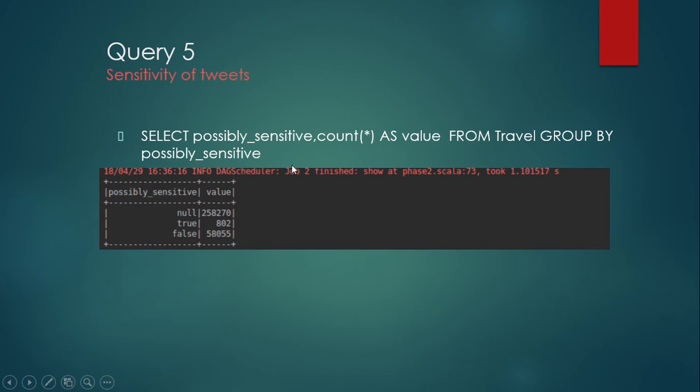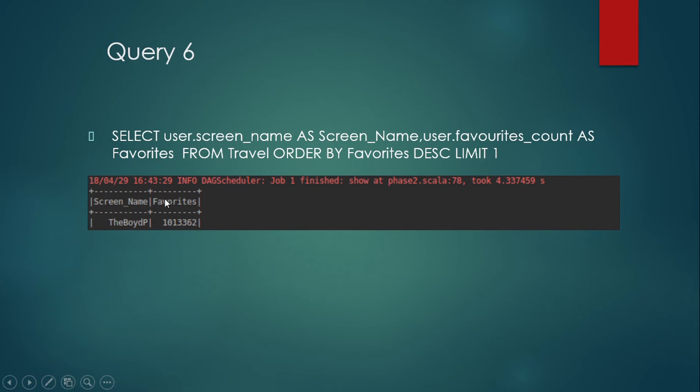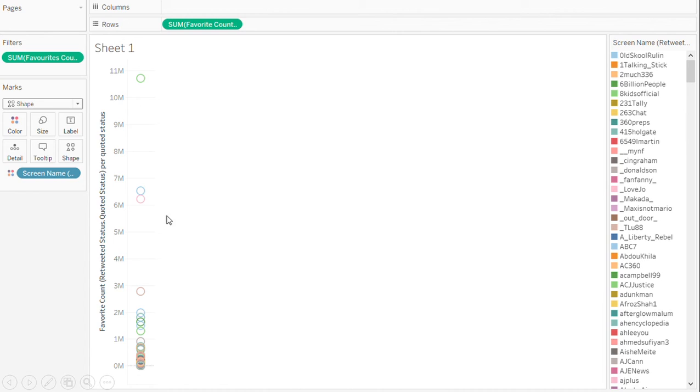This is the sensitivity of the tweets that we have obtained. Either you have a null or a true or a false value, which can be seen through visualizations like a graph like this, null, true and false. And for query 6, here we select the user screen name based on the follower favorites count. So here different users have different favorite counts, and each one of them has a different color representing them. We represent mostly the people with 0 million to 1 million, 2 million. These are the million counts, so we show it here in the graph.